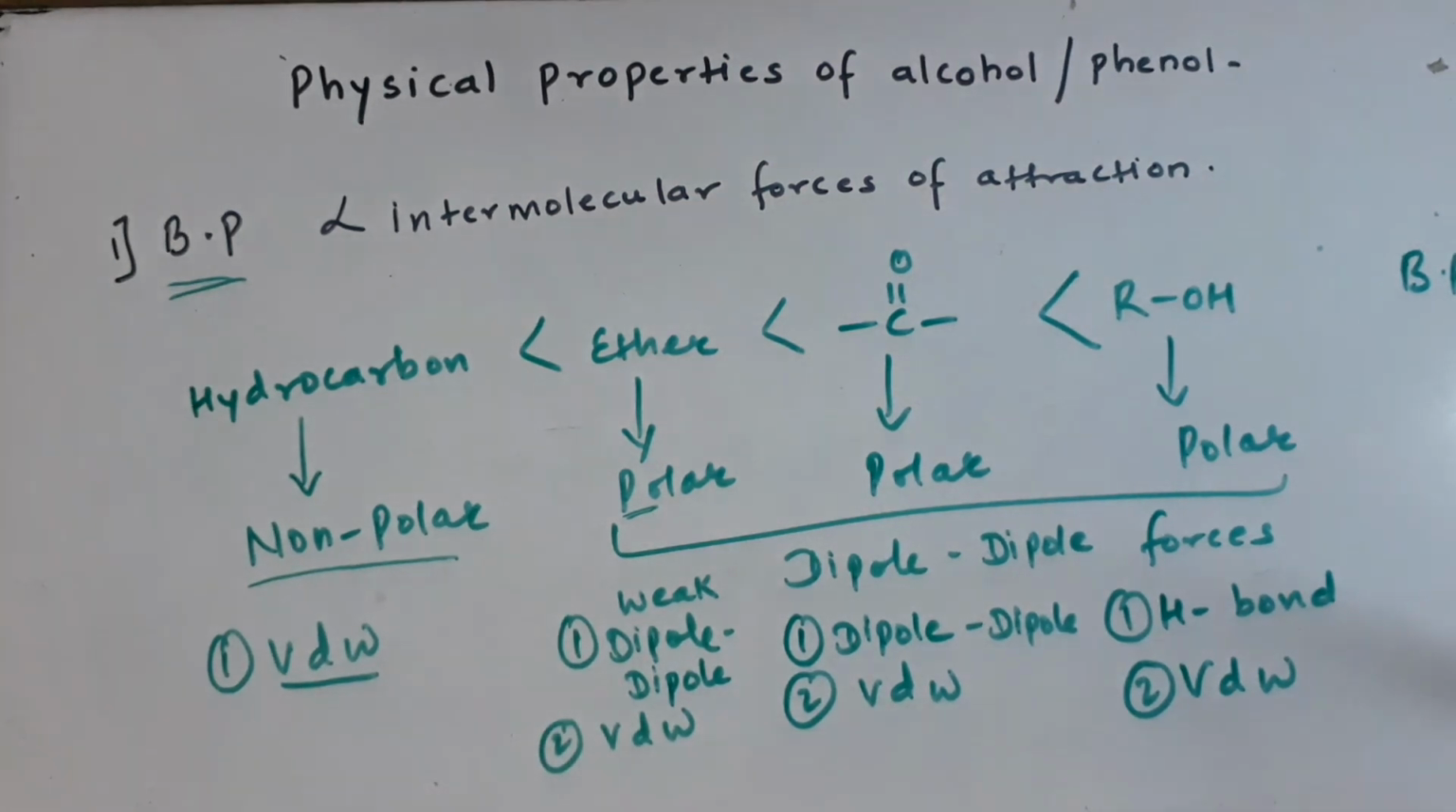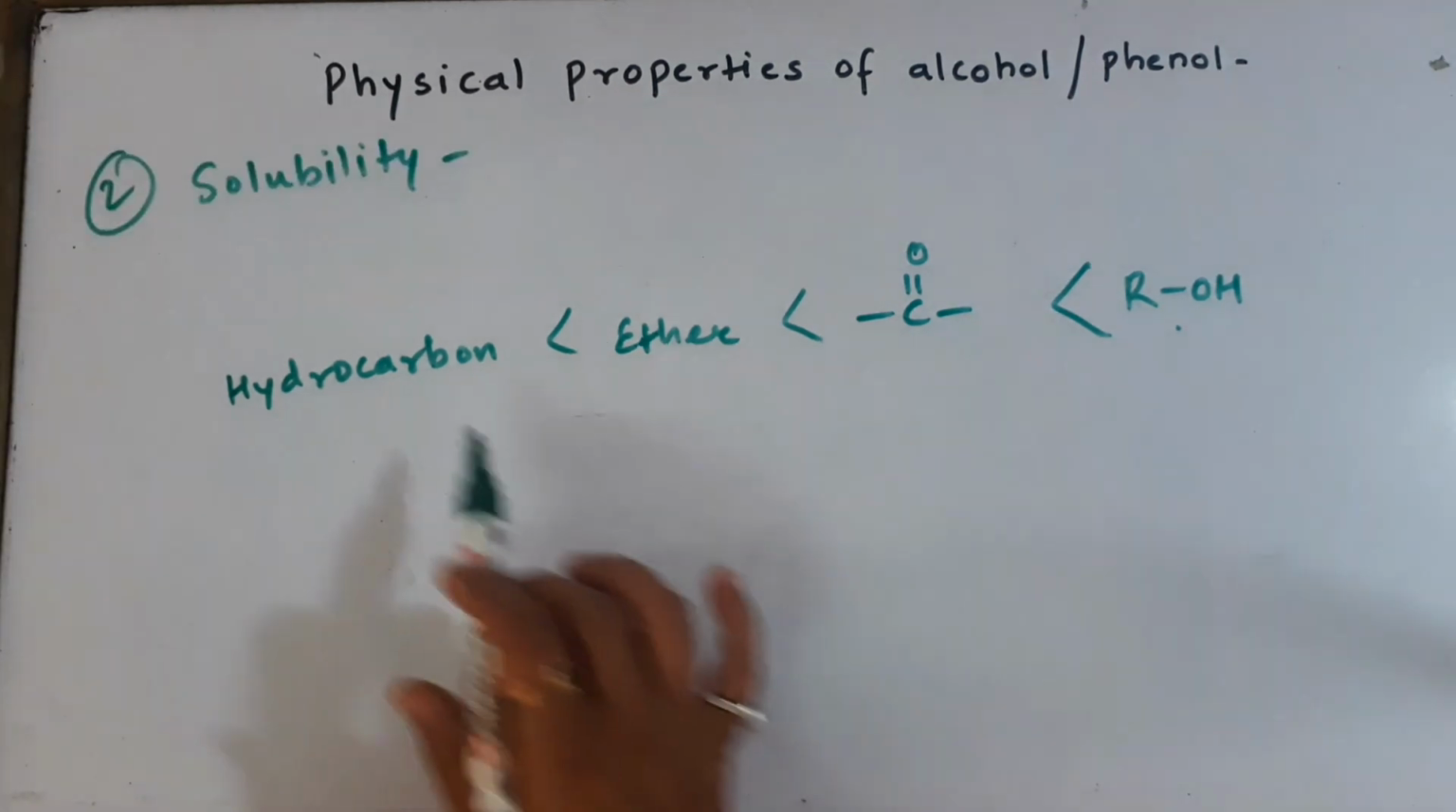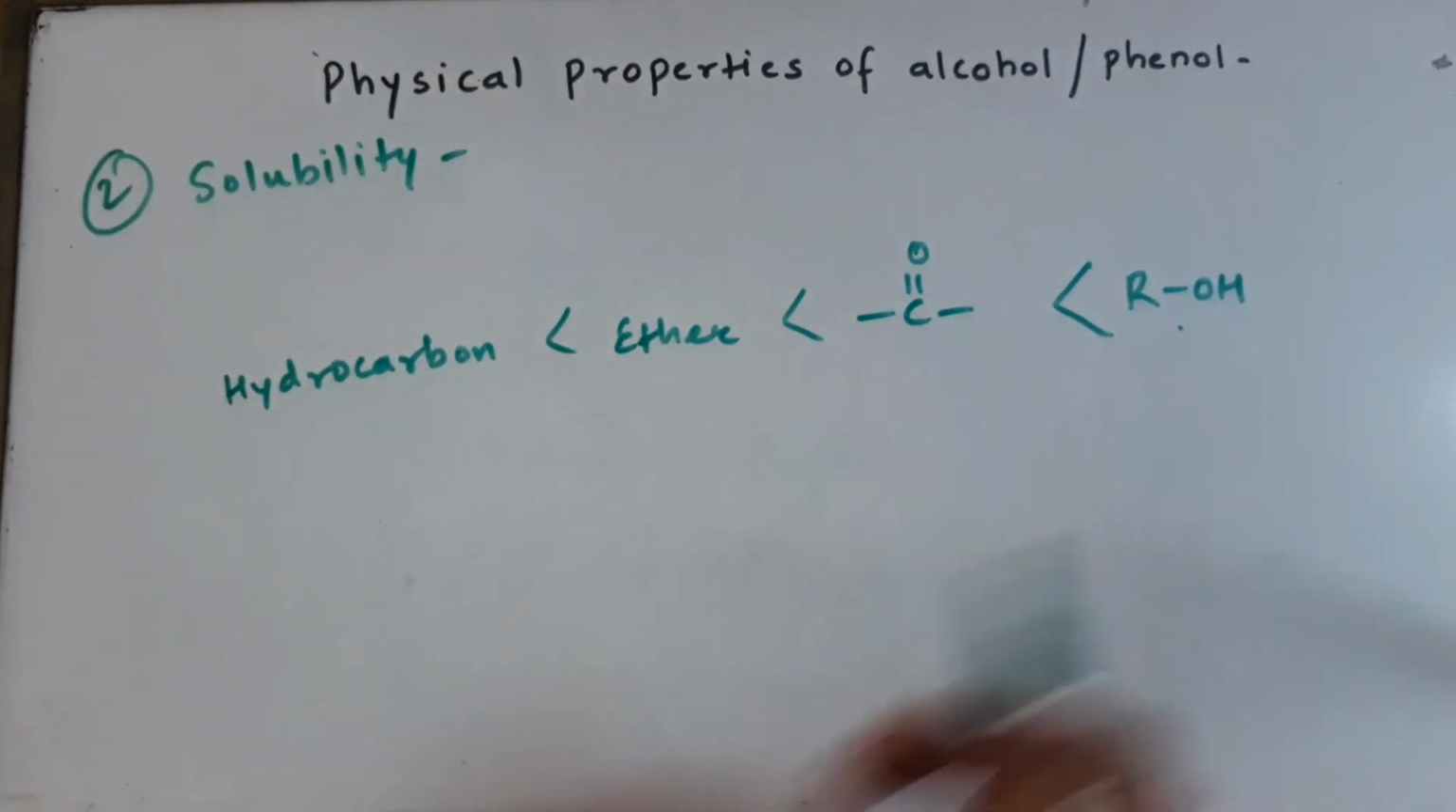So why are alcohols the highest? Because they have the strongest forces of attraction, and hydrocarbons the least because they have the weakest intermolecular forces of attraction. Let us look at the second property now, solubility. Let us discuss the solubility with these compounds only, which we have drawn in the previous slide.